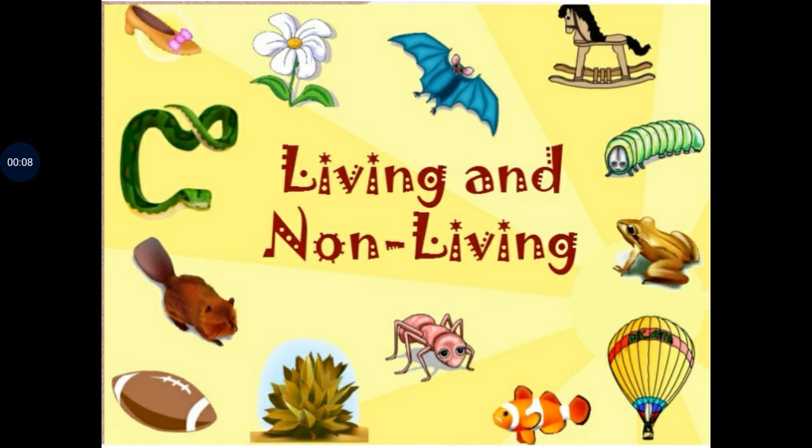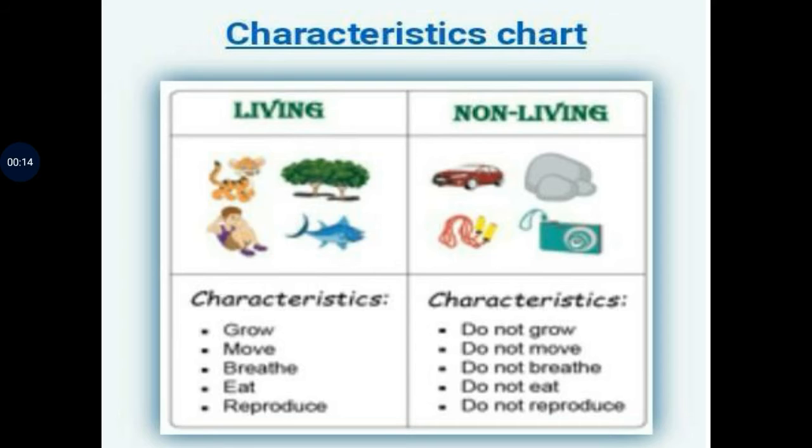Today we will discuss the living and non-living things around us. All things which are present in this world can be classified into living and non-living things. Things that can grow, move, breathe, eat, and reproduce are called living things. For example, animals, birds, insects, plants, and human beings.